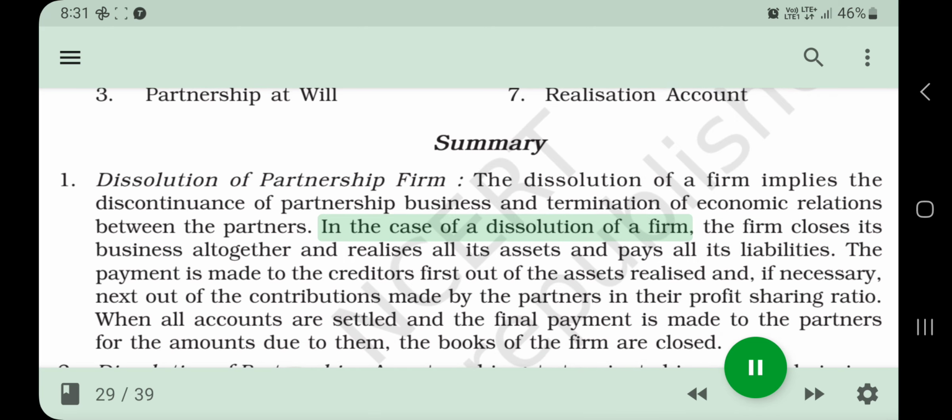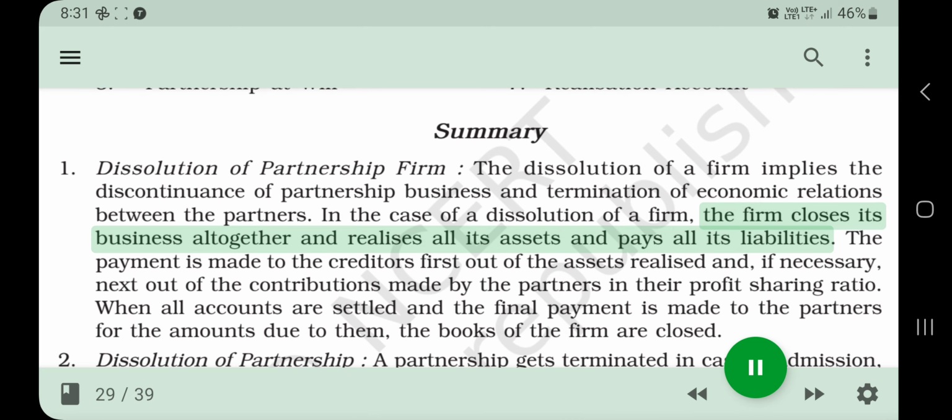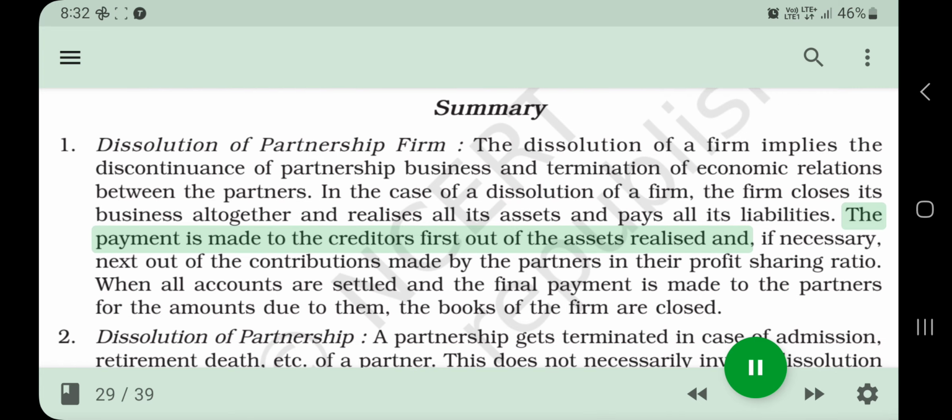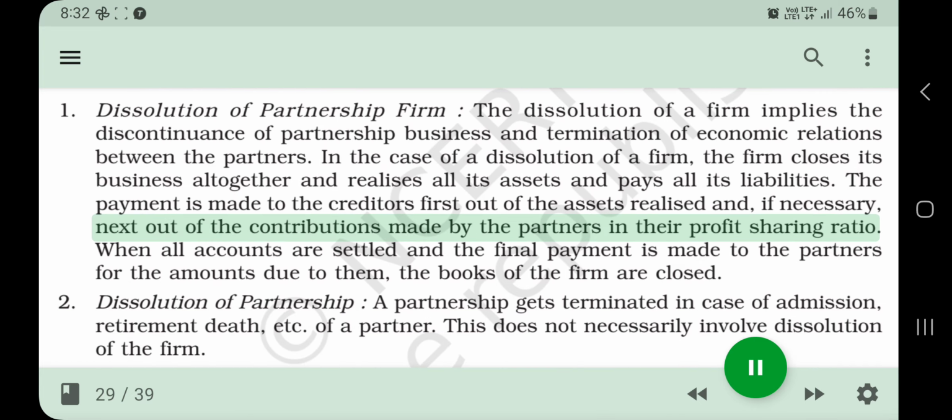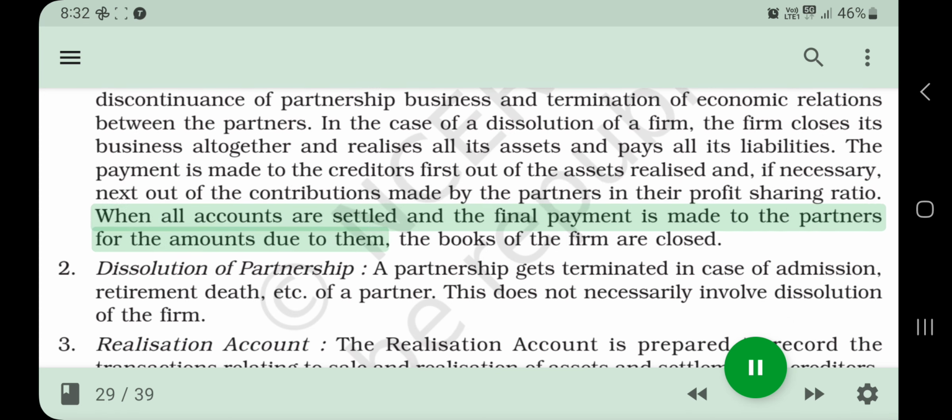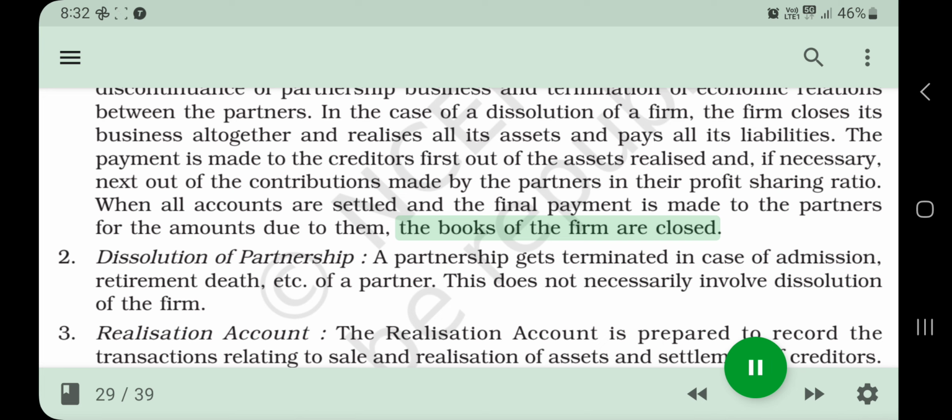In the case of a dissolution of a firm, the firm closes its business altogether and realizes all its assets and pays all its liabilities. The payment is made to the creditors first out of the assets realized and, if necessary, next out of the contributions made by the partners in their profit-sharing ratio. When all accounts are settled and the final payment is made to the partners for the amounts due to them, the books of the firm are closed.